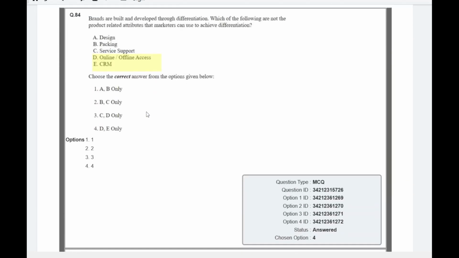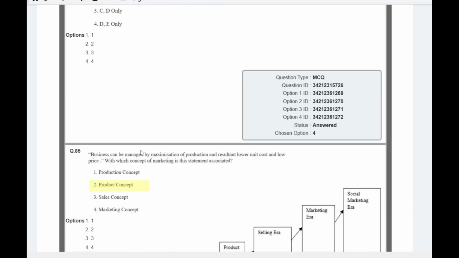Question number 34 about brands. It's about differentiation. How you can differentiate your product, and which things will be similar for everyone, every competitor. So design, you can differentiate your design, packaging also, and your service support. But your online and offline access, you can't differentiate this thing, and your central reservation management system, you can't change this thing. So D and E will be the right answer for this question.